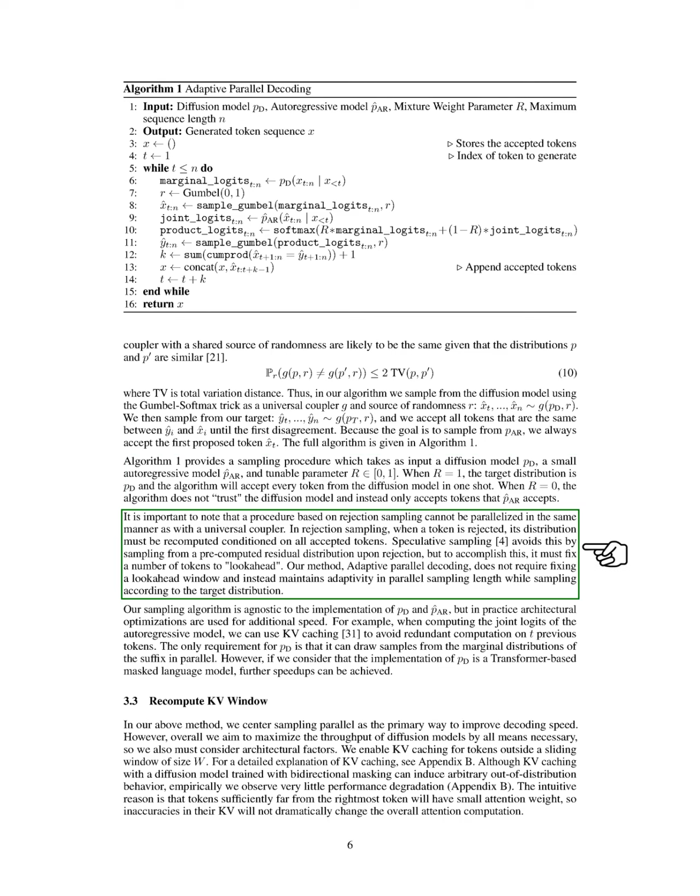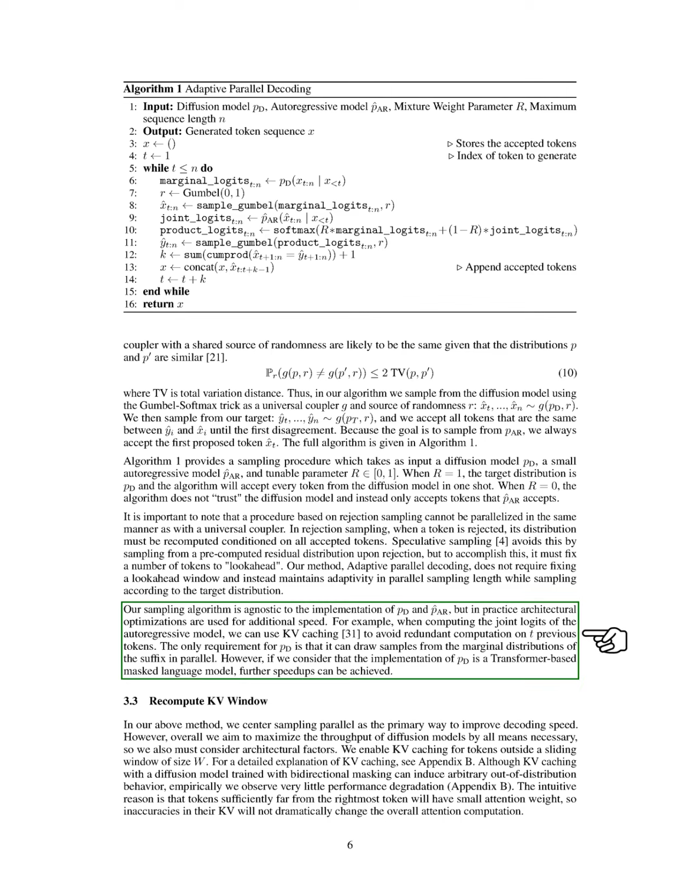It's important to note that rejection sampling cannot be parallelized like our method. In rejection sampling, if a token is rejected, we must recompute its distribution based on accepted tokens. Our method, adaptive parallel decoding, does not require a fixed look-ahead window and allows for flexible parallel sampling lengths.